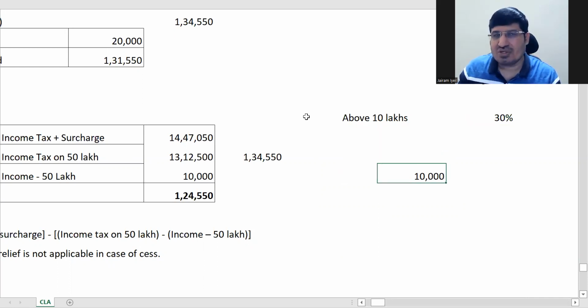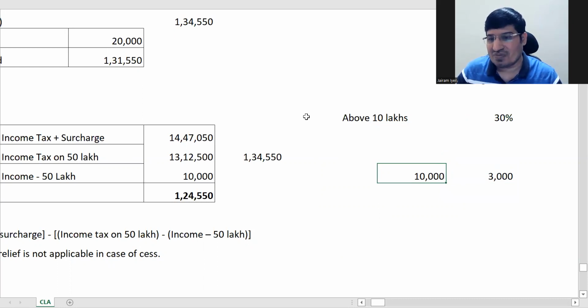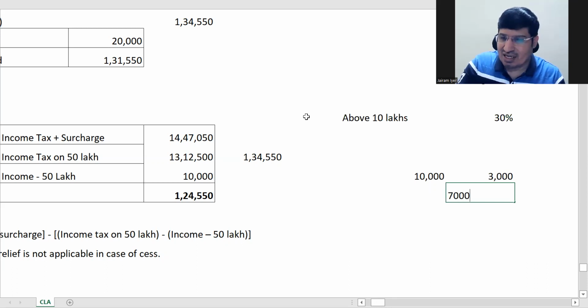So out of this 10,000, your tax liability was 30% here also, that is 3,000. 3,000 was your general tax liability only. So what have you paid extra here? 7,000 is what you have paid extra, correct?